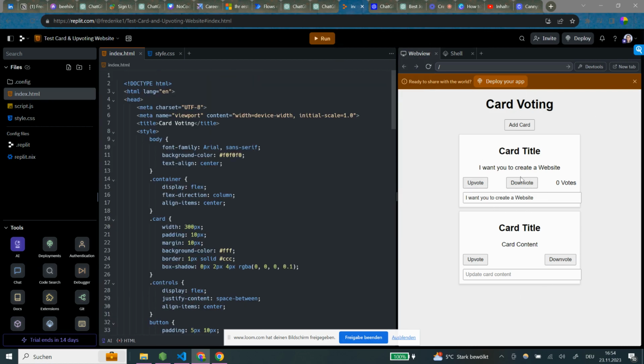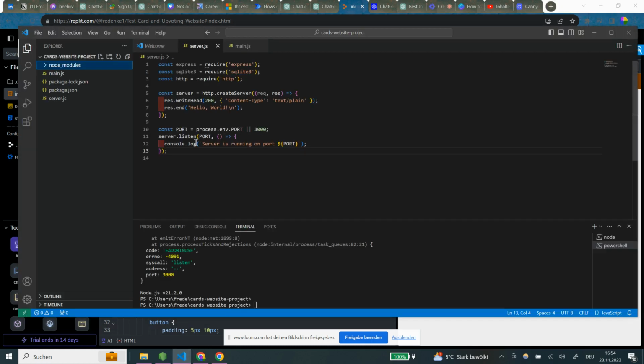So there were different cards and then you could upvote and downvote. Not perfect, but it kind of worked. But I want to do it not only with the front end, but also with the back end. So we installed Visual Studio Code and we did like here adding some Node.js, which I also installed, main.js, which apparently is a different JavaScript file. We added a JSON or 2 JSONs apparently, and something like Node modules, and we added some code here.